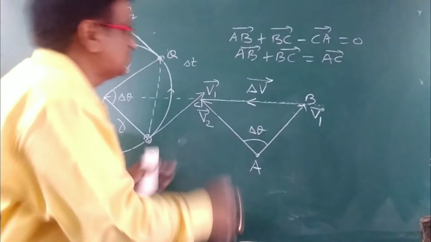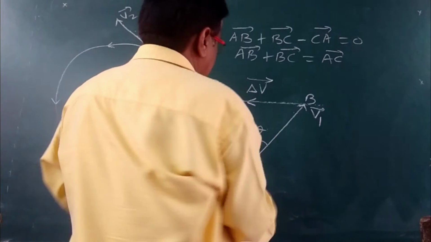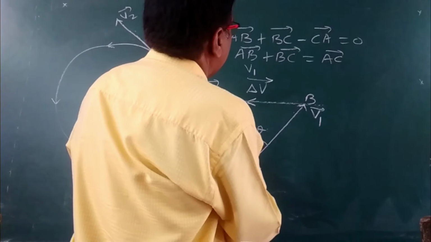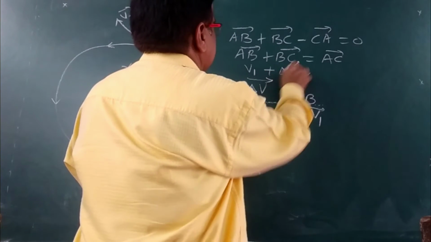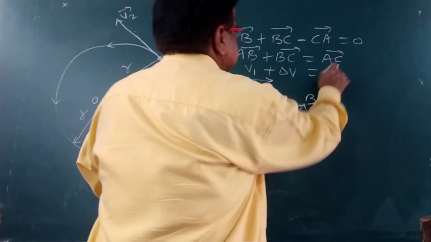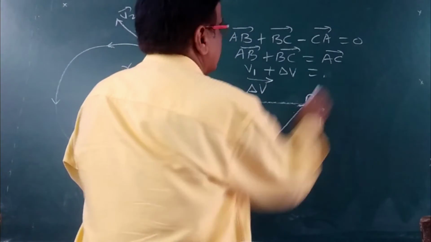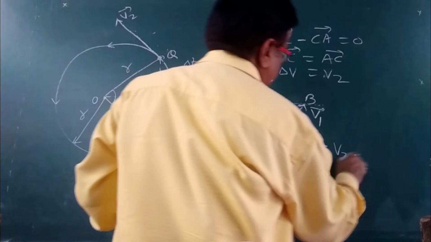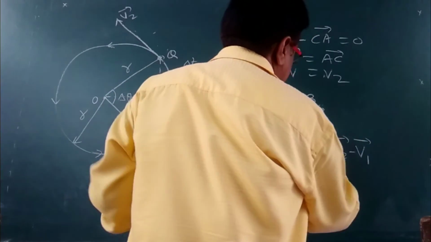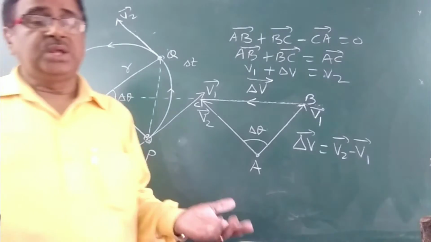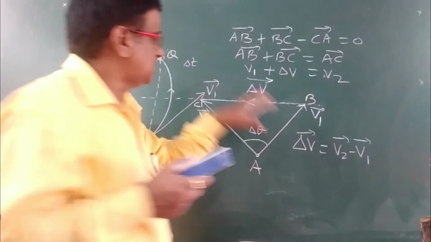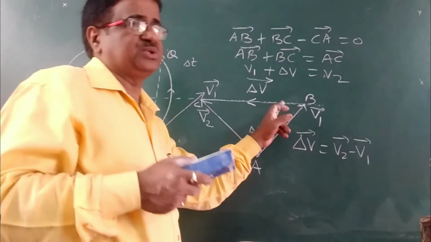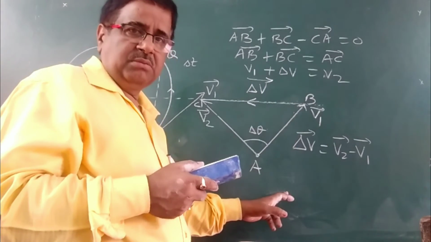We can write here AB is equal to V1, and BC is equal to delta V, and AC is equal to V2. Therefore from here we can calculate delta V is equal to V2 minus V1. So this is the change in velocity. That is why we have written previously that this BC will represent change in velocity. It comes from triangle law.